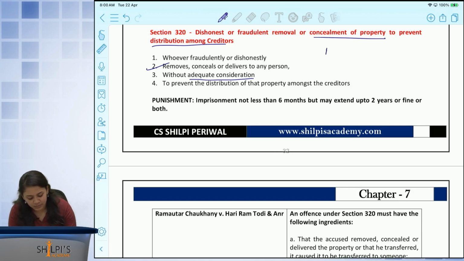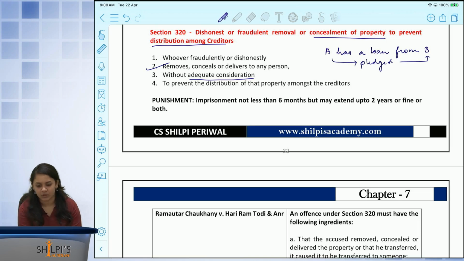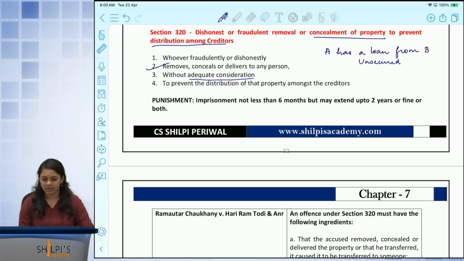Let's say that A has a loan from B. Actually, let's not use the word pledged. Let's say that this was an unsecured loan. The only reason that B gave this money to A was because B is aware that A holds some kind of property.